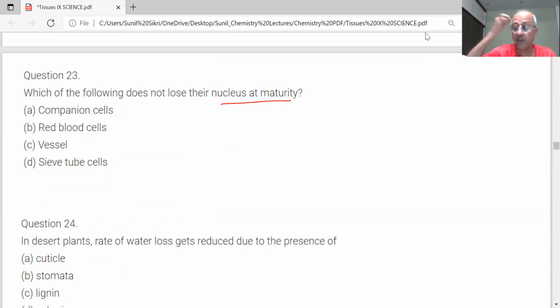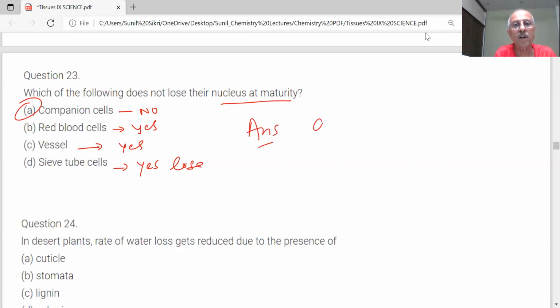Does they lose maturity? No. RBC? Yes, sir. They lose maturity. Vessels? Yes, sir. Sieve tubes? Yes, sir. Then the only answer is A.